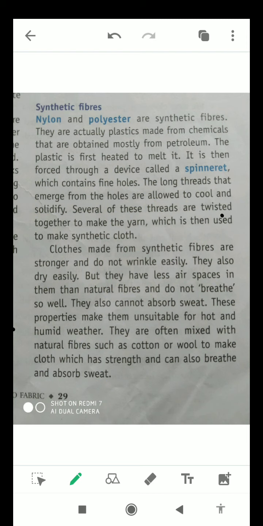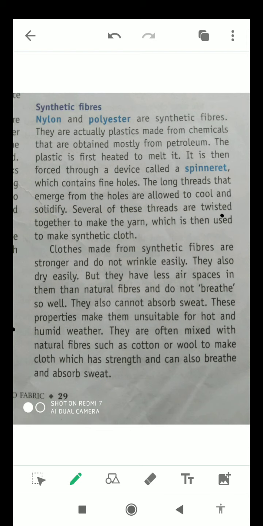Means students, we generally do not wear pure synthetic fiber cloths, because if we wear them in hot and humid weather, then we will not feel comfortable, because there are very few air spaces present in them.